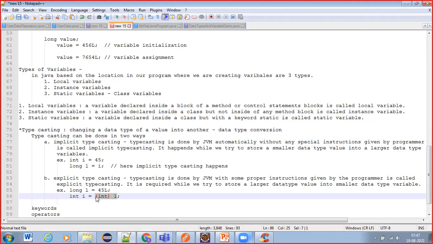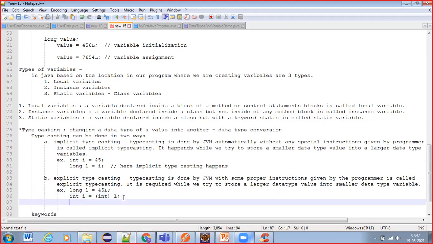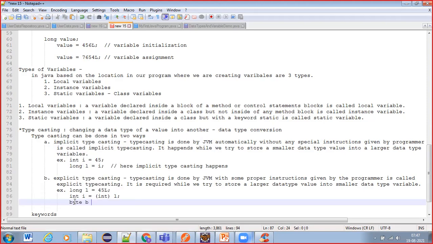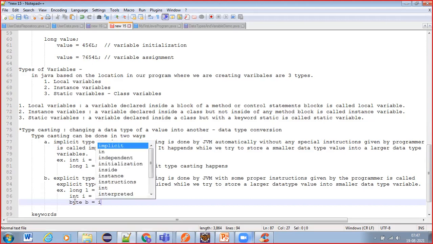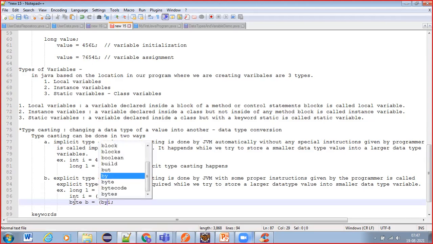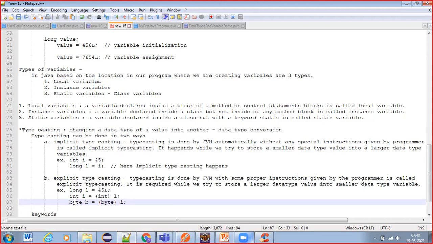We have to place the target smaller data type to which we want to convert. What is a smaller data type than int? We have byte, right? 1 byte means 8 bits, so in 8 bits 45 we can store. So we can write byte b equals to I, but directly we can't write like this. We should write the target data type to which this I value should be converted.